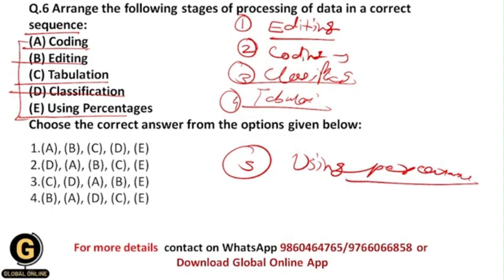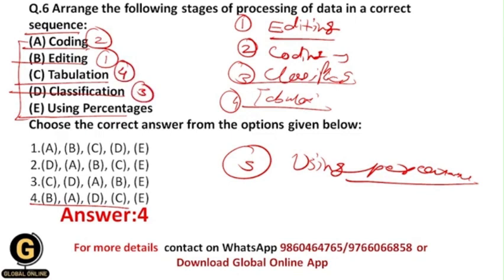Showing the data using percentages will be easier for readers to understand exactly what amount of data is available. That's why your correct answer should be 4, which is BADCE, because over here B editing will be your first stage, coding your second stage, classification your third, tabulation fourth, and using percentages will be the fifth stage.